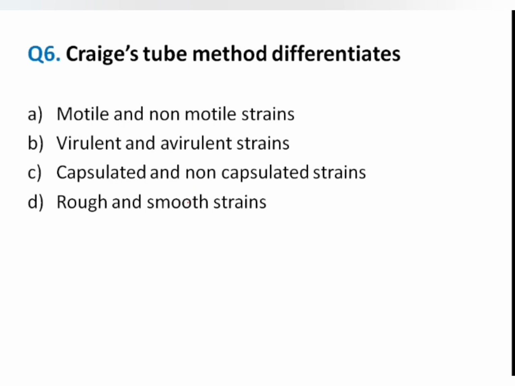So basically your Craigie tube method is mainly to differentiate motile and non-motile strains. A bacterium can move with the help of flagella. Based on the arrangement of flagella, bacteria can be monotrichous, lophotrichous, peritrichous or amphitrichous, which you all know.